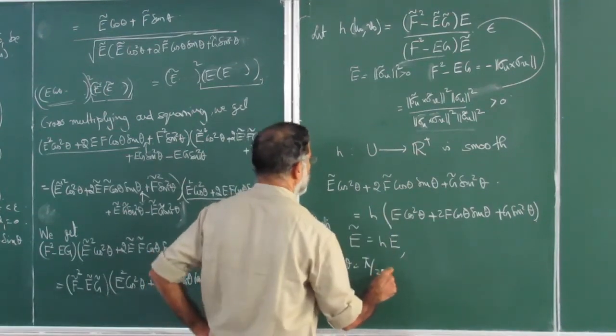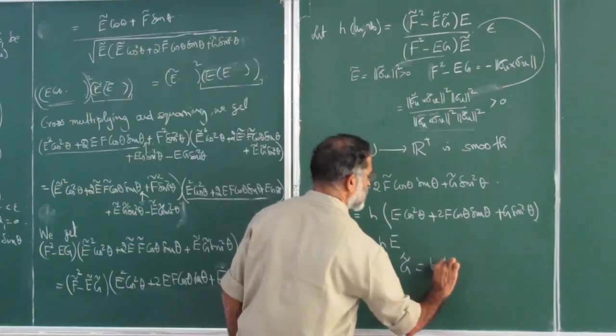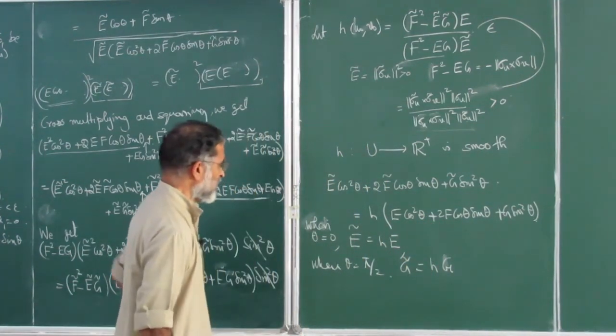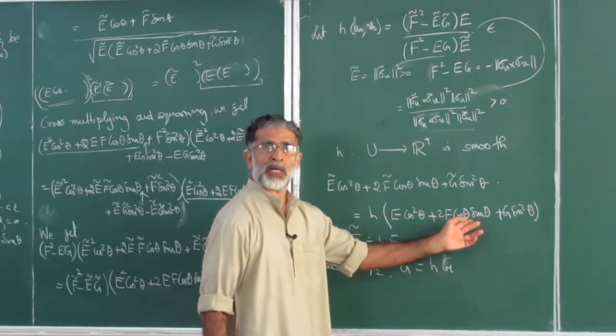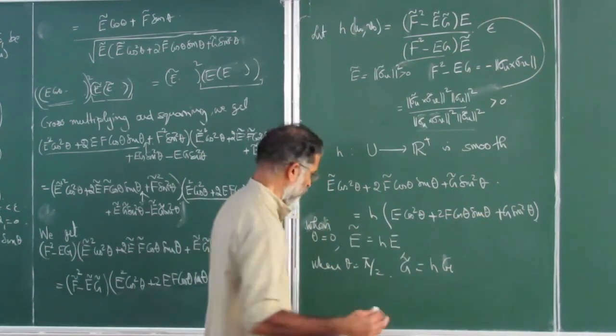So you will have left hand side g tilde and right hand side h g. That is also done. Now of course the mixed ones. So the best way is to take pi by 4, so that both these will be 1 by root 2. So we are done.